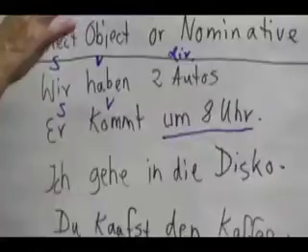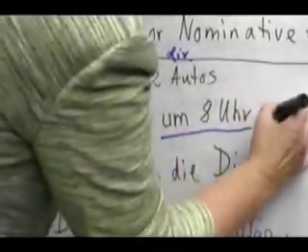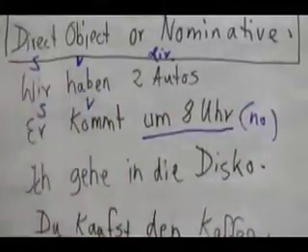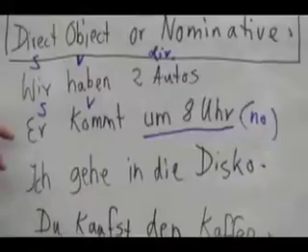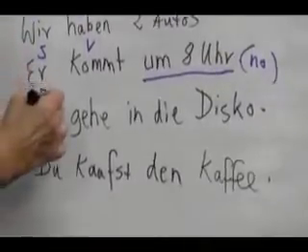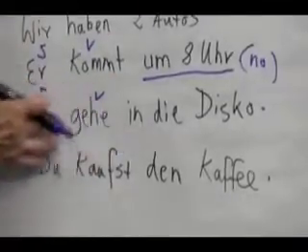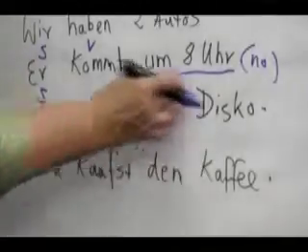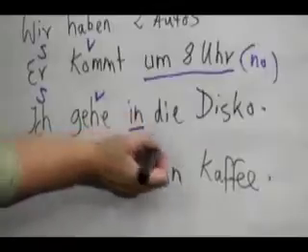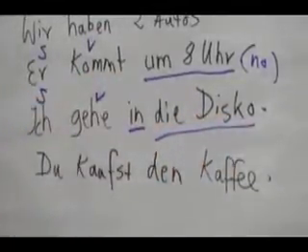So this is not a direct object because it's a prepositional phrase. So we just have subject, verb. How about the next sentence? Ich gehe in die Disco. Ich is our subject. Gehe is our verb. Now, the object should follow the verb, right? Does it? No, it doesn't. We have in, and in is a preposition. So in die Disco is a prepositional phrase. So it's not a direct object.